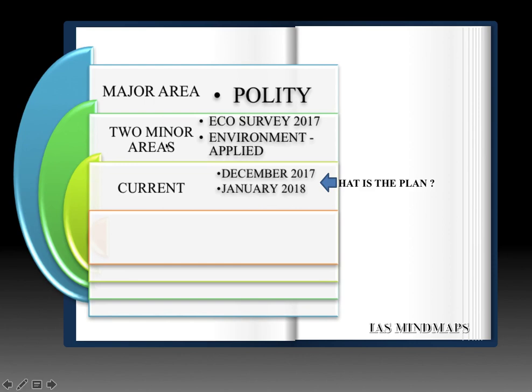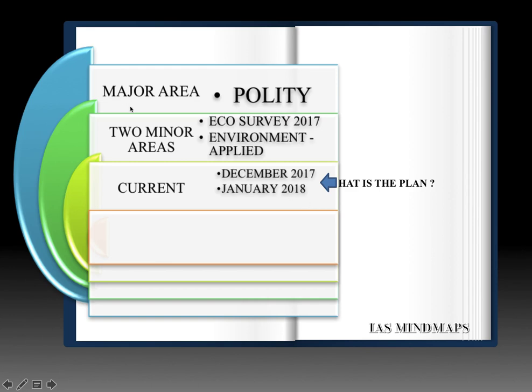Besides, you have to finish two minor areas, one of economic survey 2017 volume 2 and environment applied and current portion. Also, you have to finish one current affairs area, in which you have to target the current affairs of December 2017 and Jan 2018. So before 30th of January, you should finish all these areas.